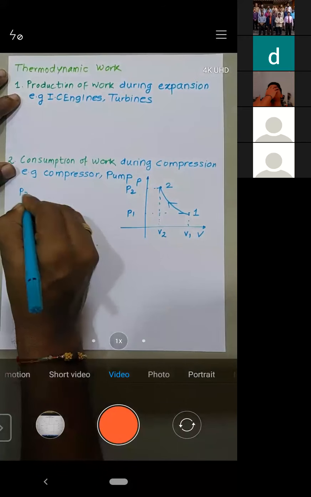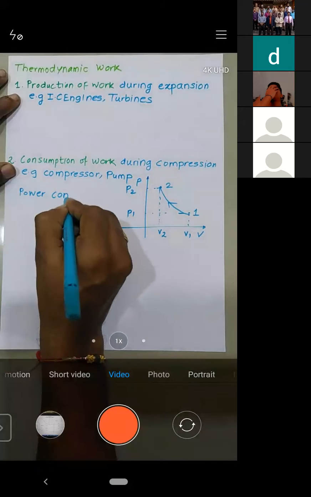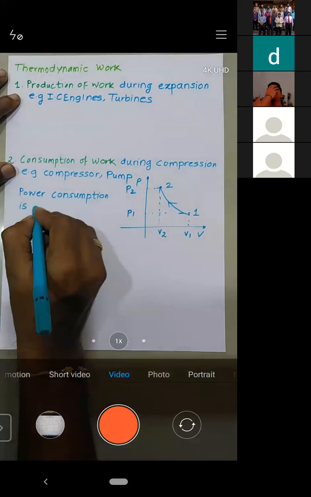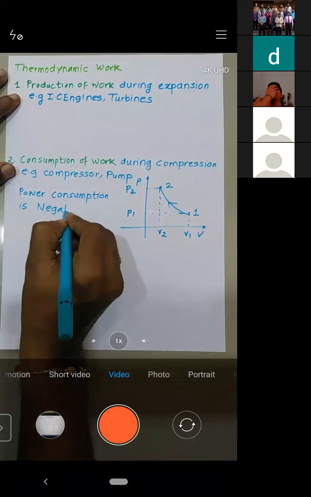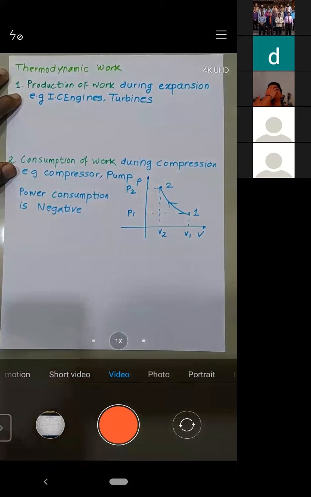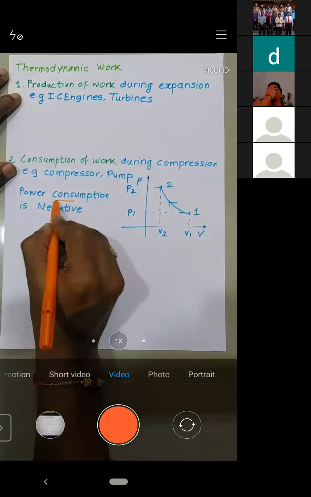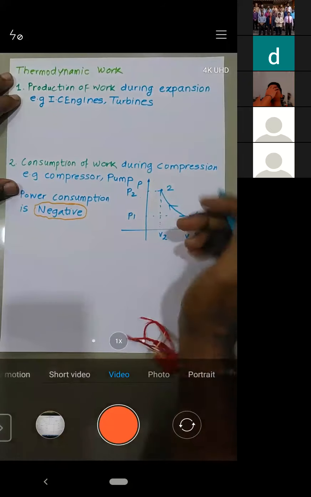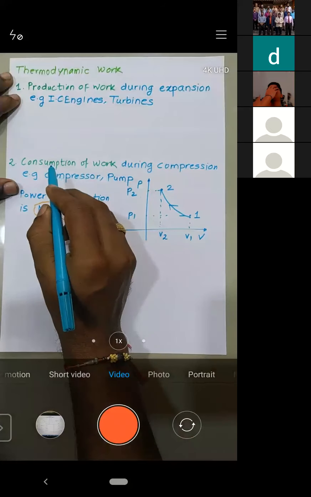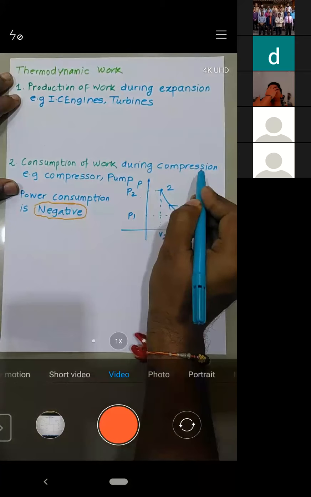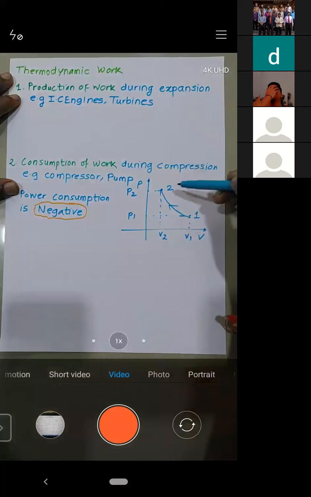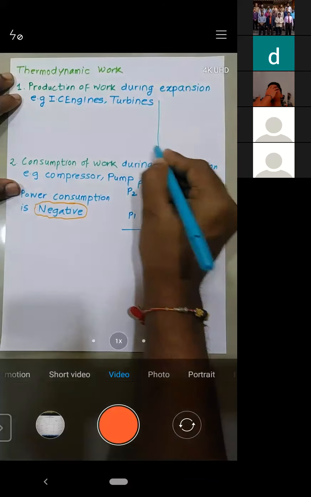Okay, so I will write down: power consumption is negative. Try to understand, this is very important. Whenever the power is consumed, it is to be taken as negative, right? Let us see the opposite, the production of the work. Consumption of the work is compression, so obviously the production of the work is expansion. Expansion and compression are exactly reverse processes, right?